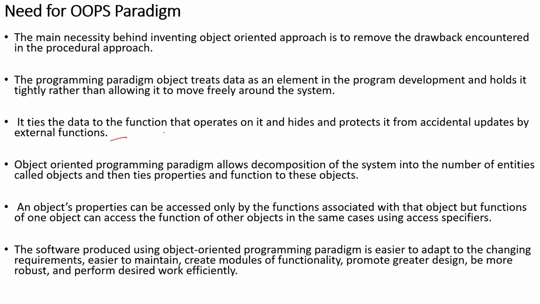Now, the object-oriented programming paradigm allows decomposition of a system into a number of entities called objects. So we are going to divide a system in terms of objects. Whatever properties are related to that class, I'm going to bind them to that particular object, whether it is instance variables, methods, or objects.